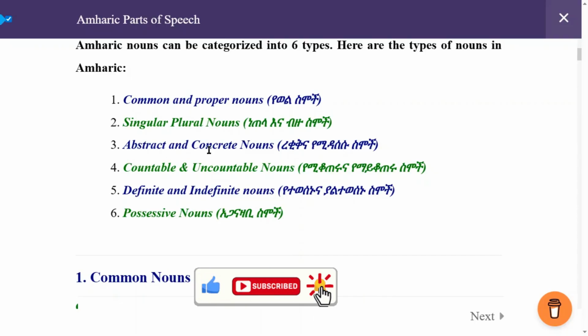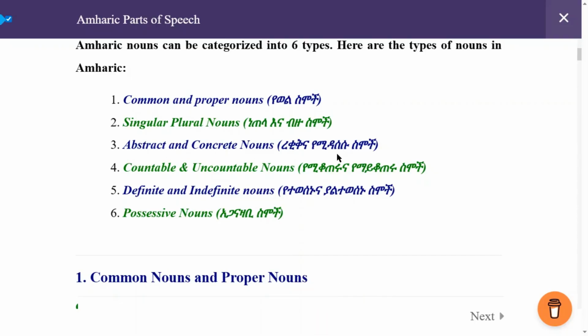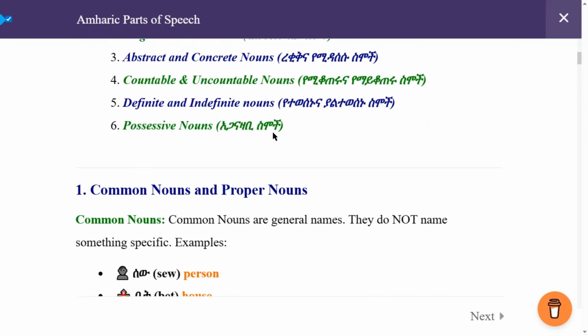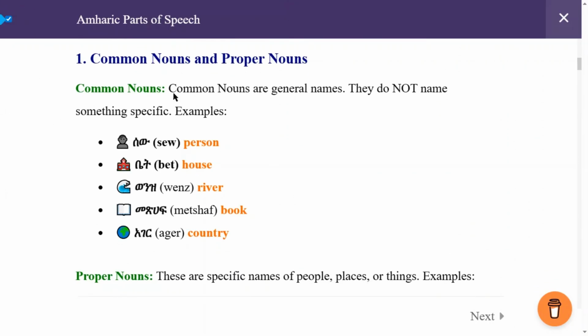The third one, abstract and concrete nouns, ረቂቅና የሚዳሰሱ ስሞች. The fourth one, countable and uncountable nouns, የሚቆጠሩና የማይቆጠሩ ስሞች. The fifth one is definite and indefinite nouns, የተወሰኑና ያልተወሰኑ ስሞች. The sixth and the last one is possessive nouns, አገናዛቢ ስሞች. Alright, now let's start the common nouns and the proper nouns.